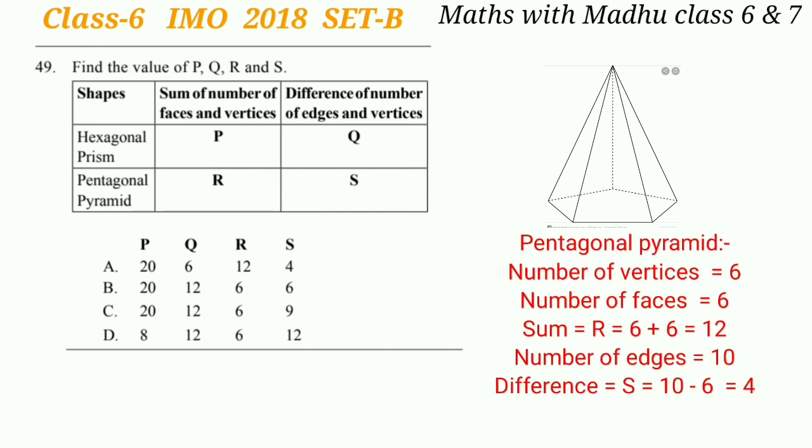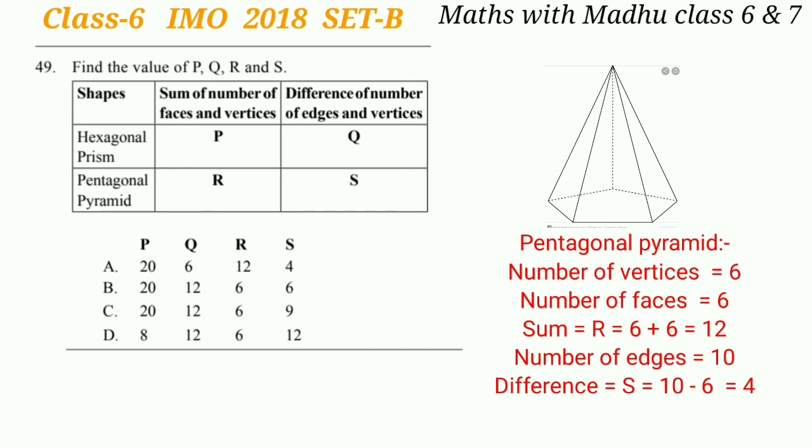Similarly, in a pentagonal pyramid, the number of vertices is 6, the number of faces is 6, and the number of edges is 10. So the sum of vertices and faces will be 12 and the difference of the number of edges and vertices will be 4. So the correct answer will be option A.